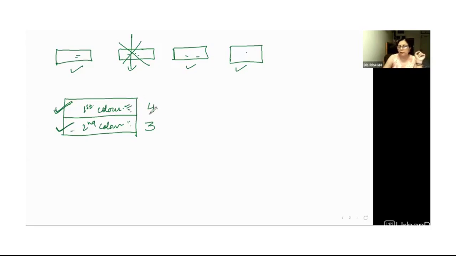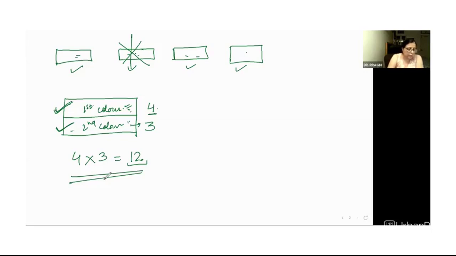The first one can be done in 4 different ways. The second one can be done in 3 different ways. So in all, you can make 12 different flags in which you can select 2 different colors, right? So the number of different signals which can be generated is 12, right? So the question will not clearly say you have to use the multiplication theorem or the addition theorem. You have to use your mind to see how the question has to be dealt with, right?